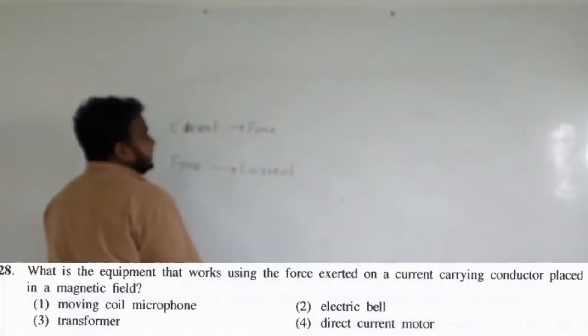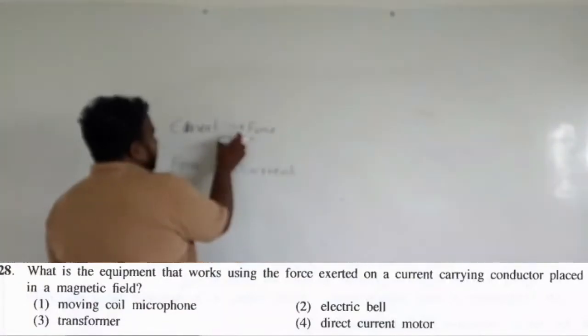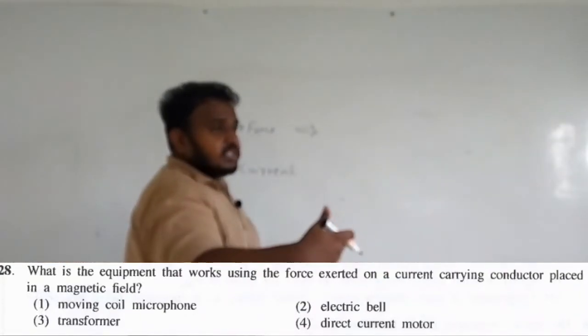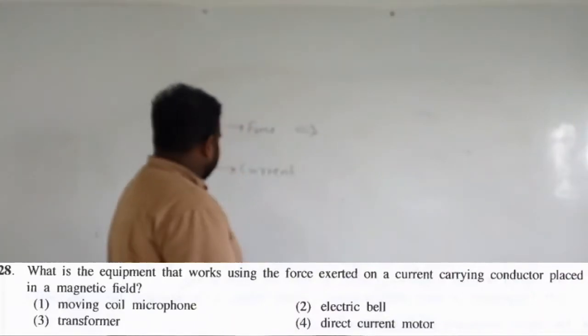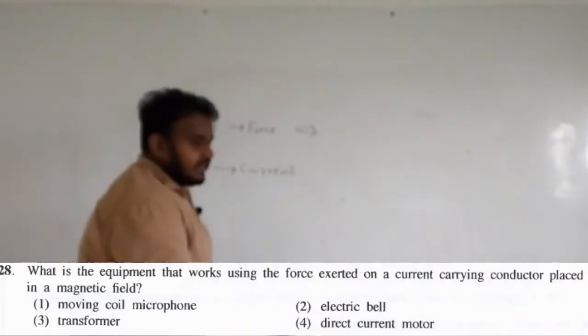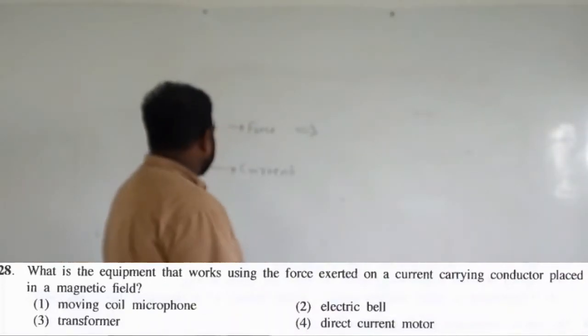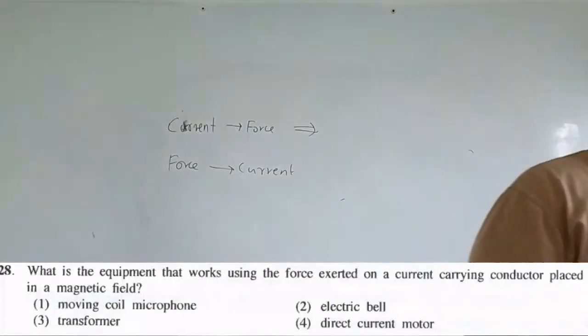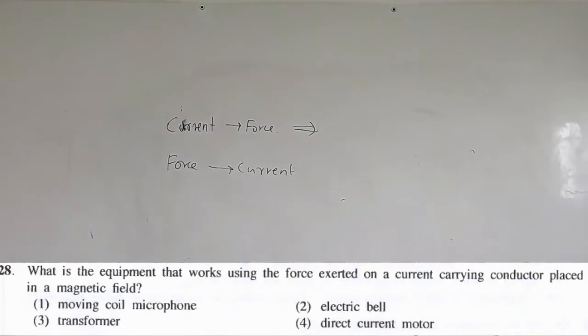So here it's basically from current to force, the equipment. Which equipment gives you a force when you supply current? It is going to be the motor. Which equipment gives you current when you supply force? It is going to be the dynamo. So here the question is, what equipment works using the force resulting when a current carrying conductor is placed in a magnetic field.